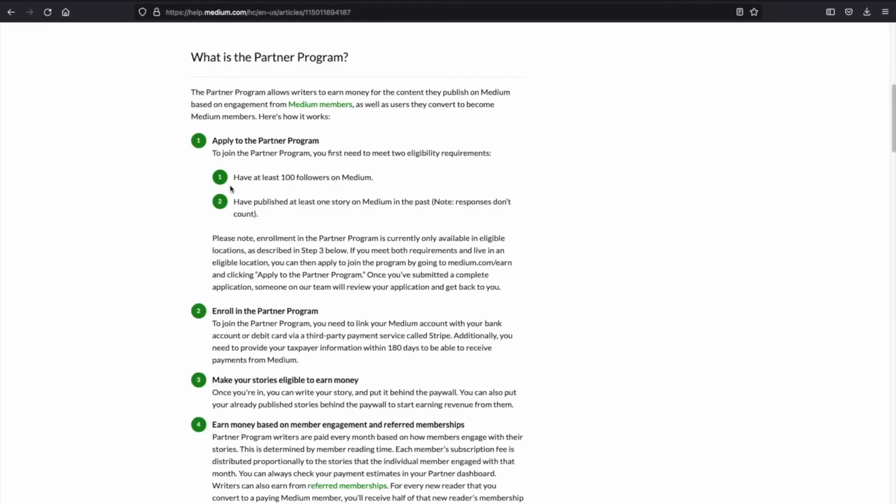And the final requirements for applying to the partner program are that you need to have at least 100 followers. So it's good to publish a couple of free stories before and start getting some followers. And finally, you need to have published at least one story on Medium in the past. And if you complete all of these steps, then congratulations, you can start earning money from your stories.